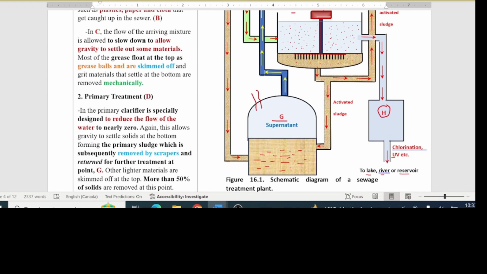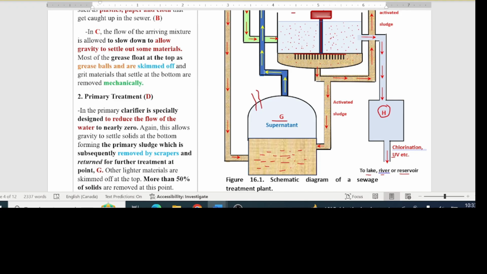The supernatant from G is periodically returned to the primary clarifier for further treatment. The total time that the water spends in the biological treatment plant is thus 6 hours, 3 hours in the oxic zone and the further 3 hours in the anoxic zone.